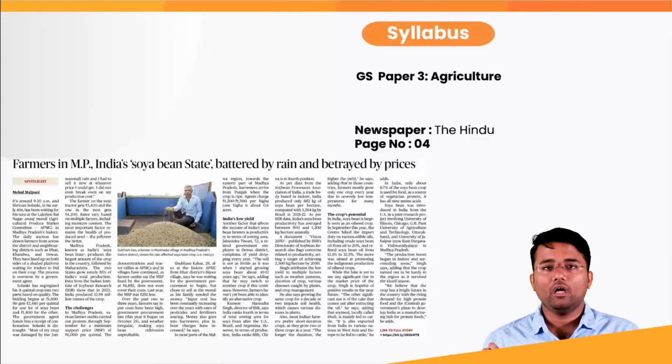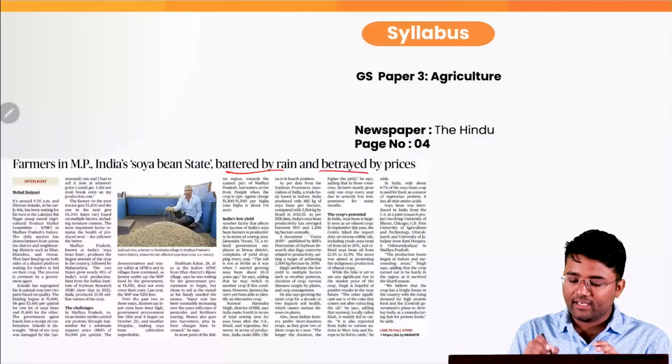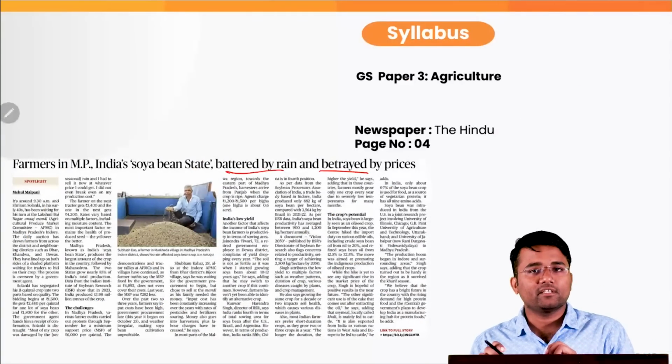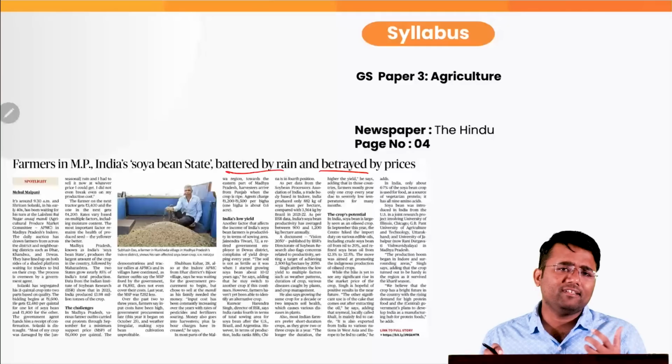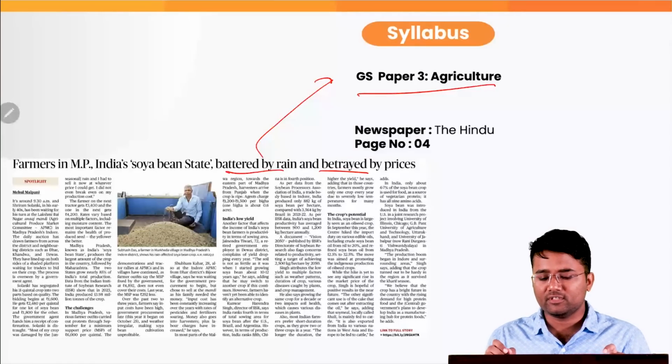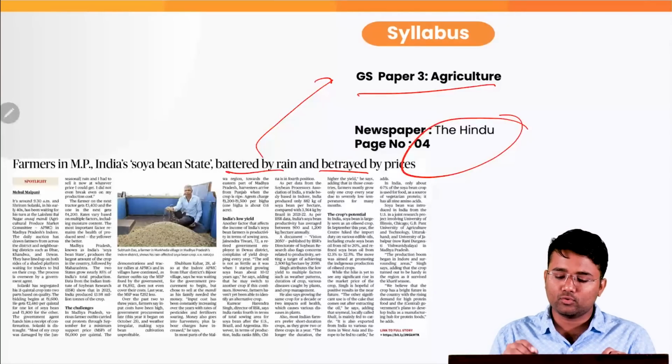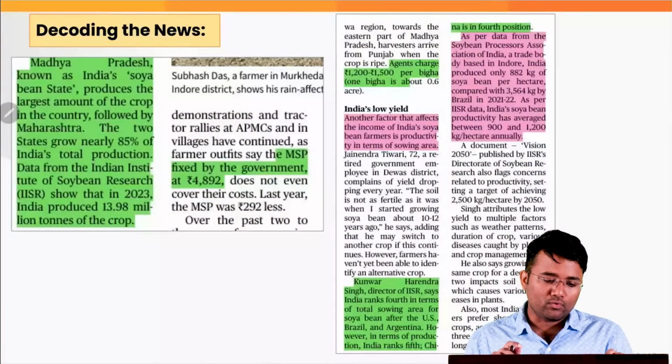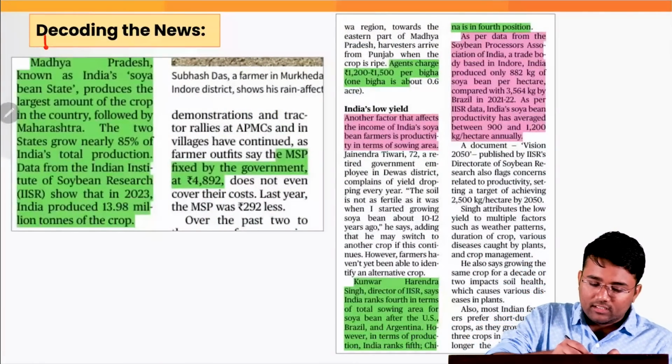landing. Our next topic is "Battered by rain and betrayed by the price", which is about soybean cultivation, especially in the state of Madhya Pradesh. This particular topic pertains to the syllabus of your GS paper 3 agriculture, and it has appeared in today's The Hindu, page number 4. Let's first decode the news.